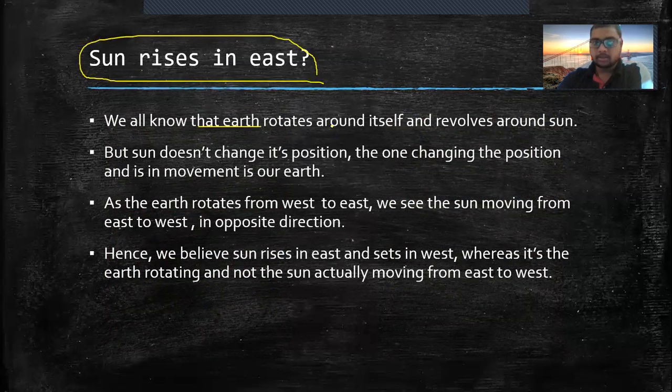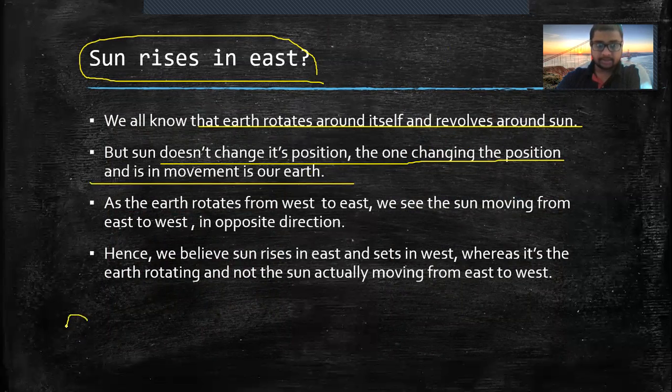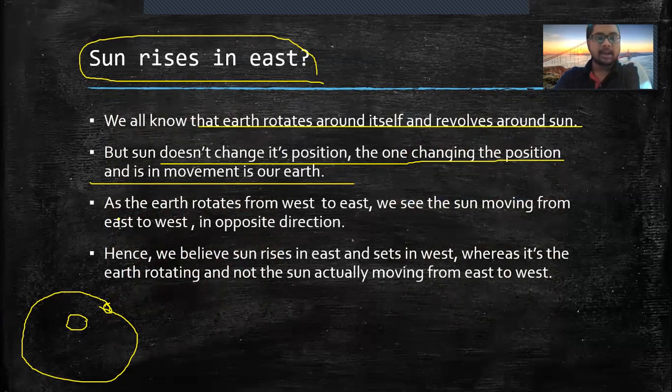Well, we all know Earth rotates around itself and revolves around the sun. But sun doesn't change its position. The one changing the position and is in movement is our Earth. Correct? Our sun is here, and Earth is revolving around it like this. Okay, this is our Earth. Earth revolves around the sun. As the Earth rotates from west to east, we see sun moving from east to west.